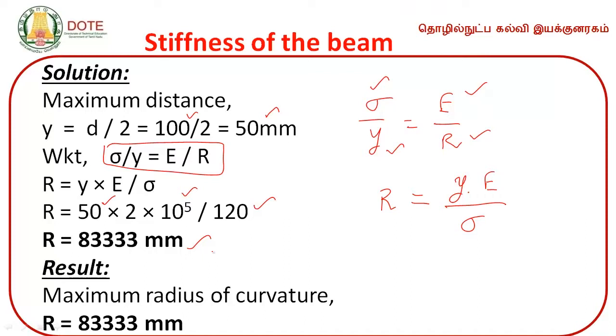So the maximum radius of curvature is given by 83333 mm. So for this steel rod, up to how much curvature can we bend the circular rod? This is going to be the maximum radius of curvature. Beyond this it leads to failure. This is how we solve the problem.